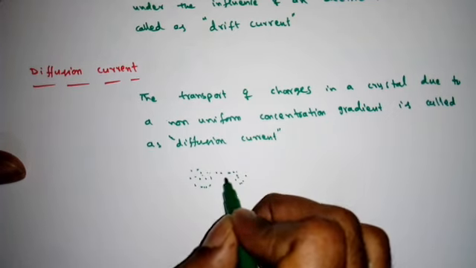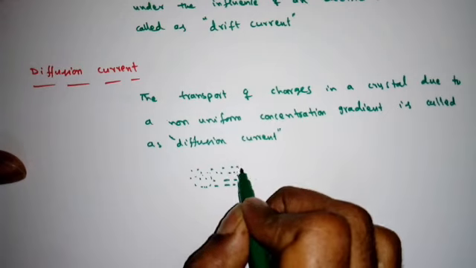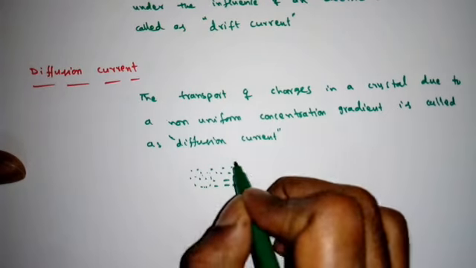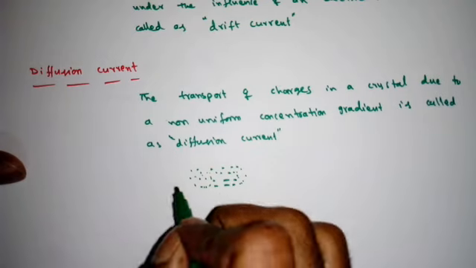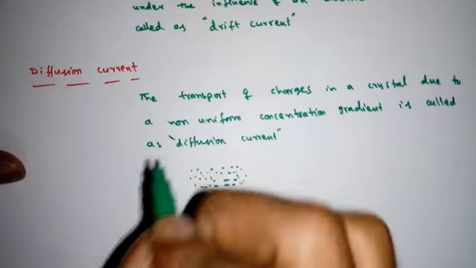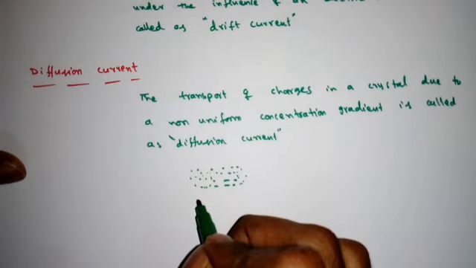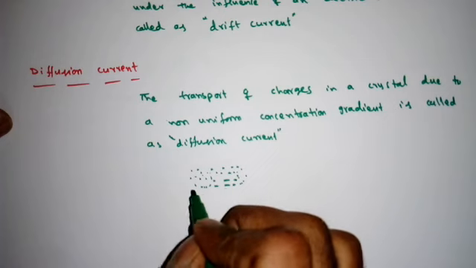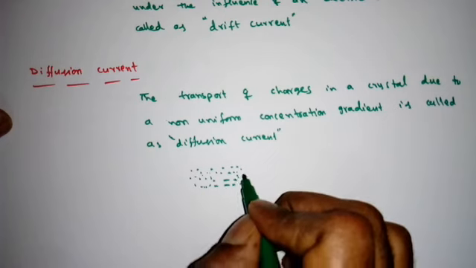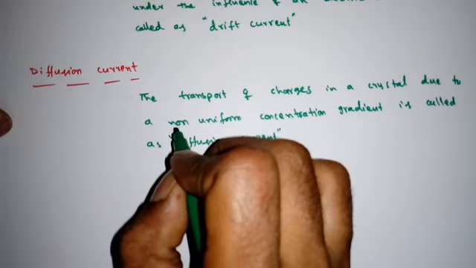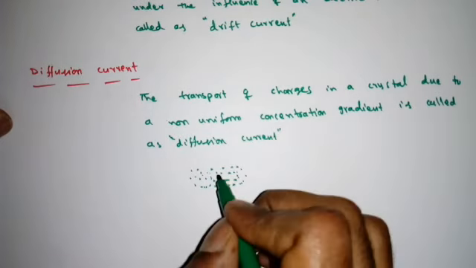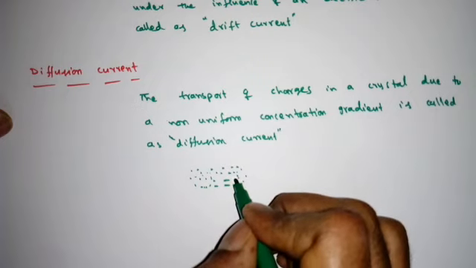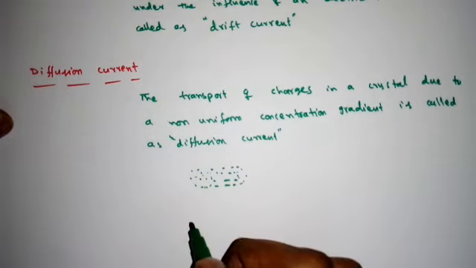When these are moving, there is a current flow due to this transport of charges. So this current is called diffusion current. Why does this diffusion take place? From higher concentration to lower concentration, these charges will move to make it uniform, right? So there is a non-uniform concentration gradient. Whenever at one place there is high concentration and at another place lower concentration, then diffusion takes place, right?